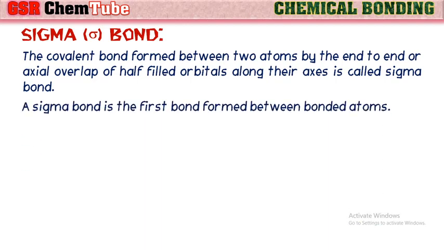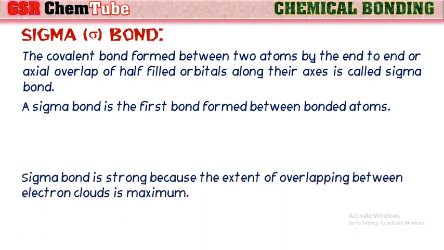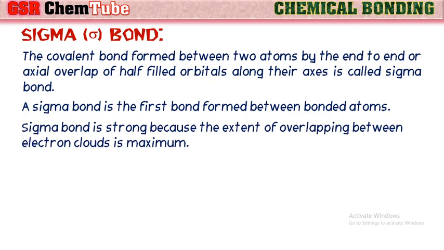A sigma bond is the first bond formed between two bonded atoms. That means when two atoms approach each other to form bonds, first a sigma bond is formed between them. A sigma bond is stronger because the extent of overlapping between the electron clouds is maximum in this case.